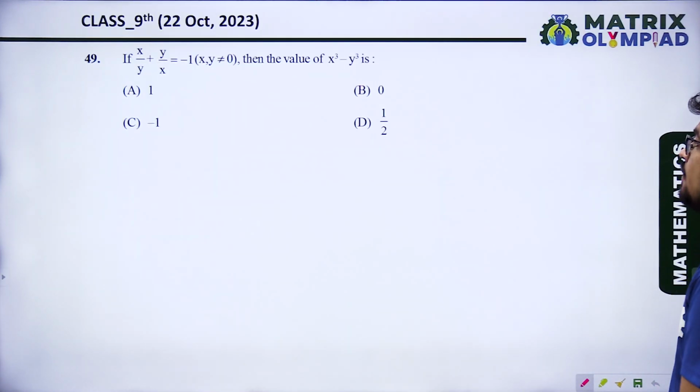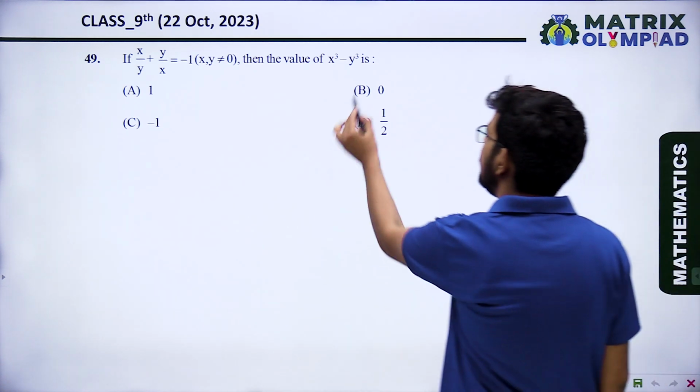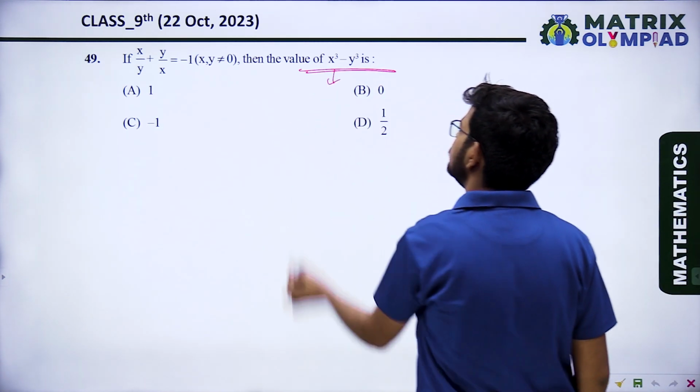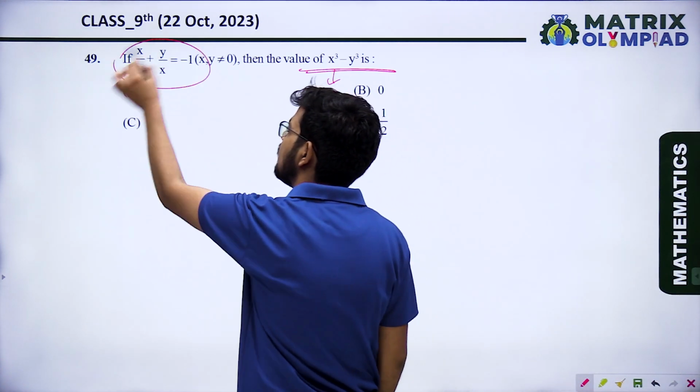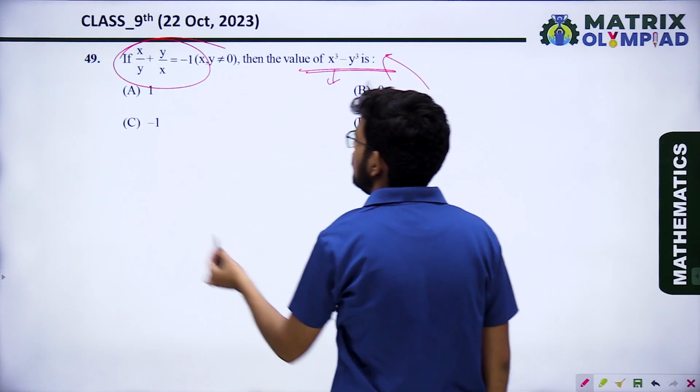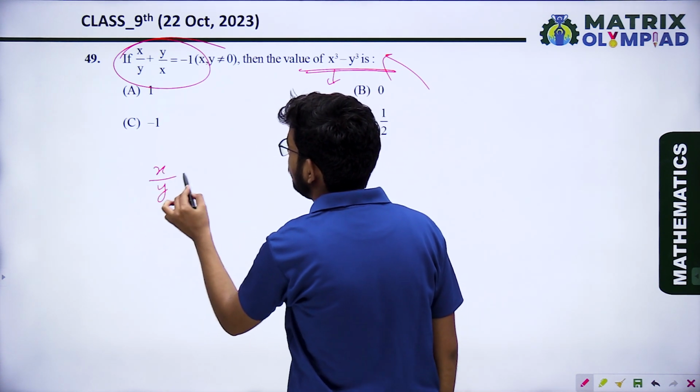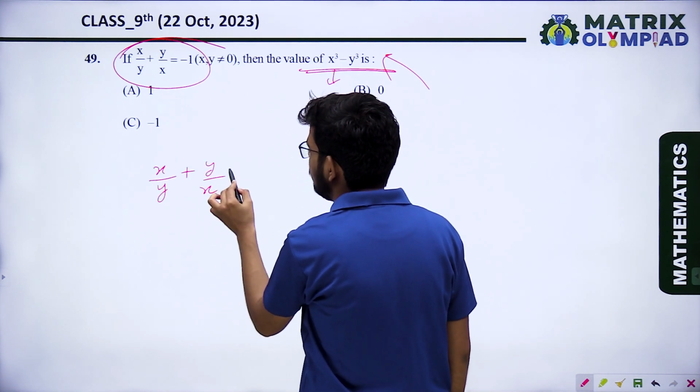Next question: if x upon y plus y upon x equals minus 1, then find the value of x cubed minus y cubed. First of all, we will simplify it. After that, we will look into it. x upon y plus y upon x equals minus 1.